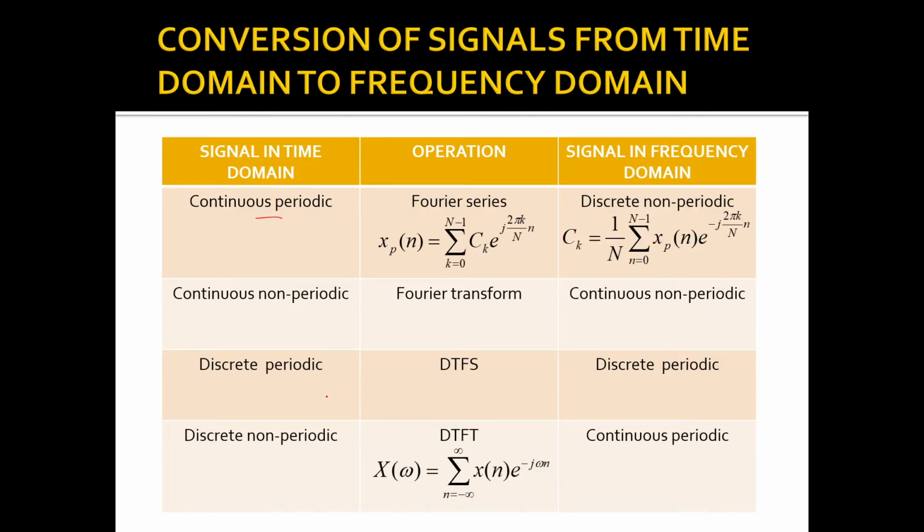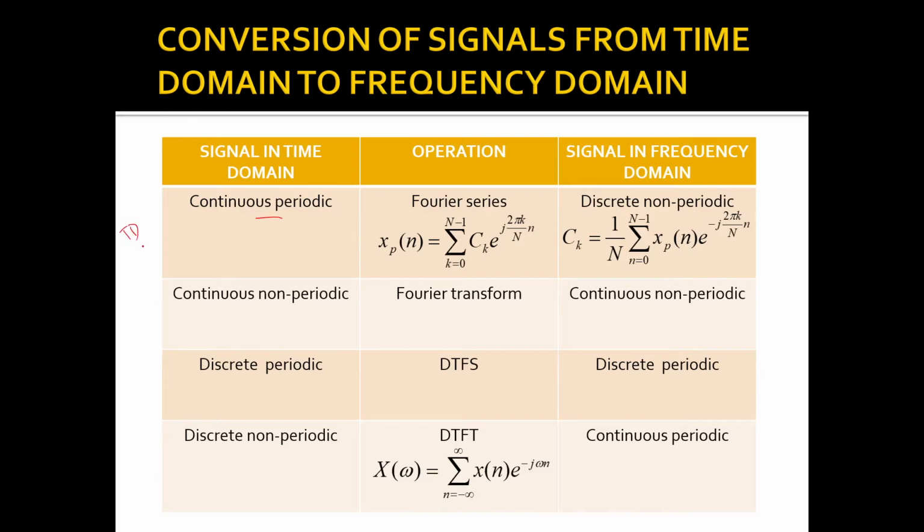For a discrete periodic signal in the time domain, we apply DTFS, that is discrete time Fourier series, and a discrete periodic signal is obtained in the frequency domain. Now in the time domain, when the signal is discrete non-periodic, we apply DTFT, that is discrete time Fourier transform, and we get a continuous periodic signal in the frequency domain.